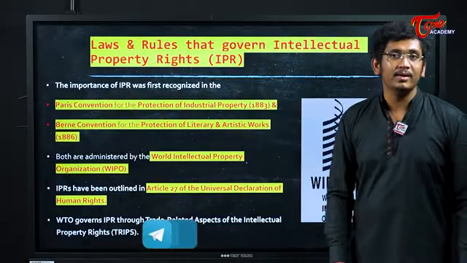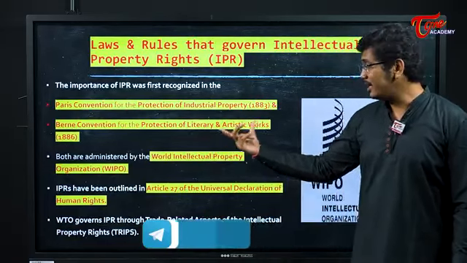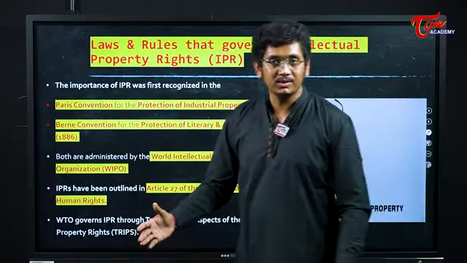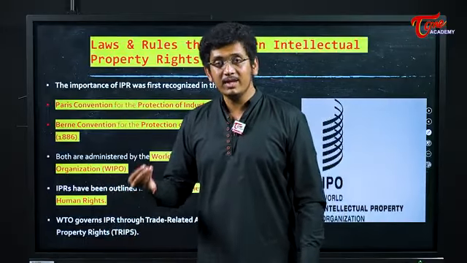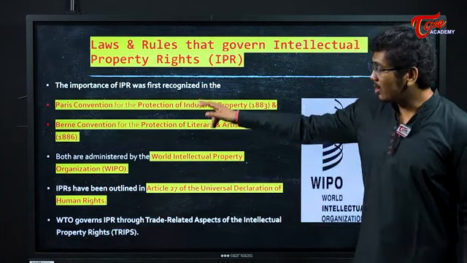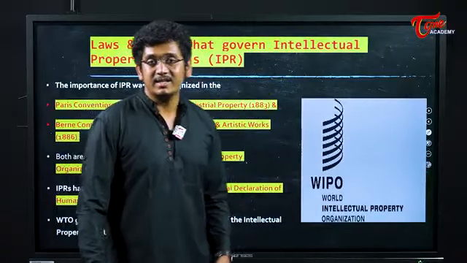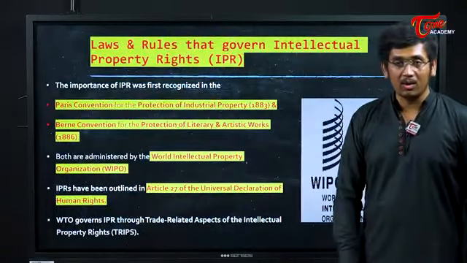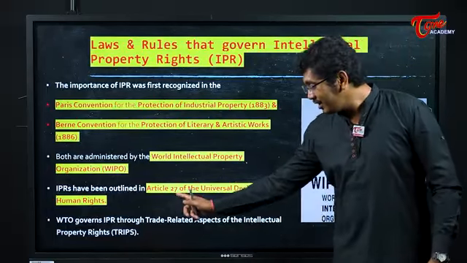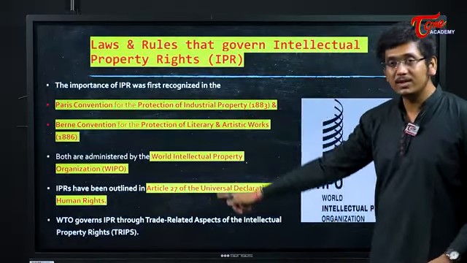That is, industries which were doing innovation, we were protecting them. Next, the Berne Convention protects literary and artistic work: some dance or movement that you have composed, some song that you have composed, something that you have written by yourself. Both these laws today are looked after by an organization known as the World Intellectual Property Organization. And in the Universal Declaration of Human Rights, Article 27 gives you rights with respect to intellectual property. Why am I telling you all these points?